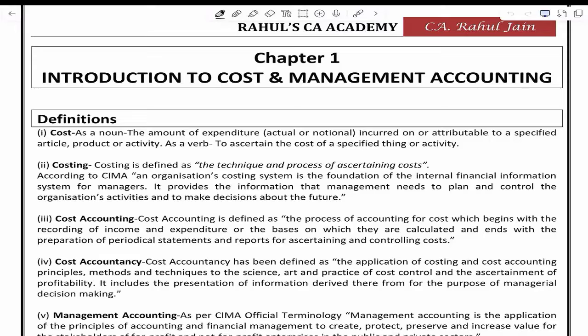Next line. Cost object. Cost object is the product or service or department for which the cost is being ascertained.